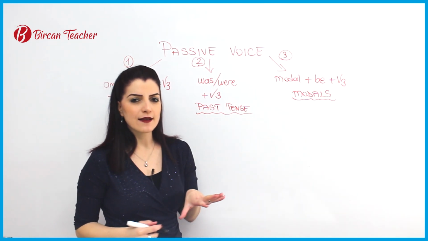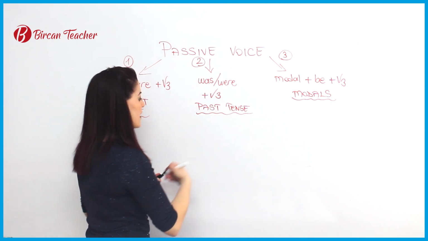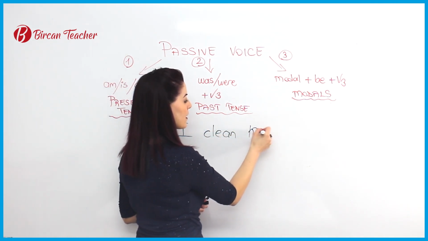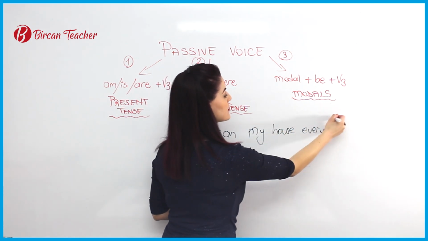In simple present tense, in active form, let's remember what we were doing. I clean my house every Sunday.